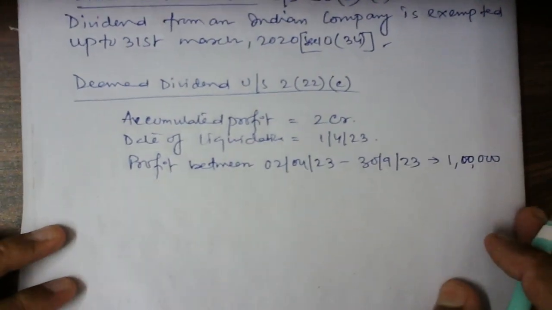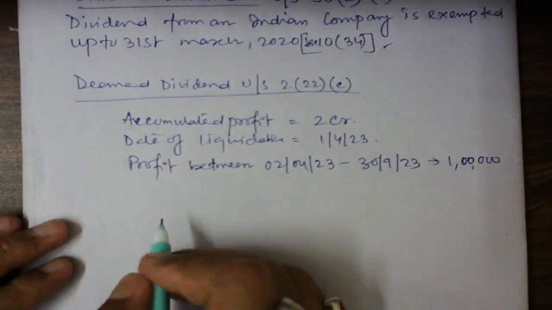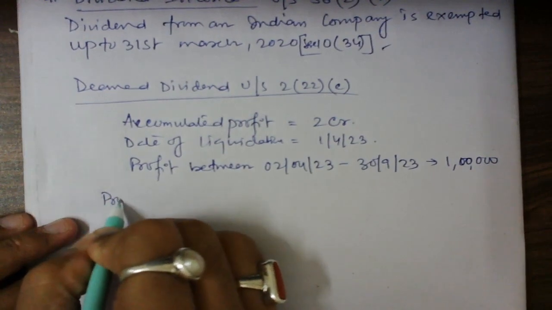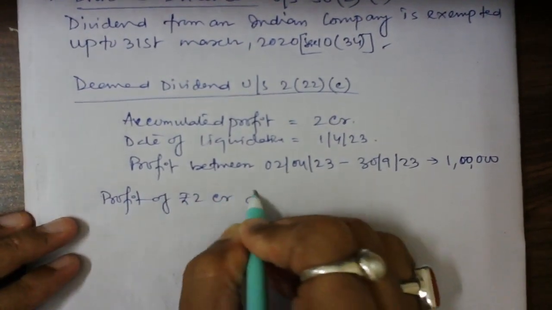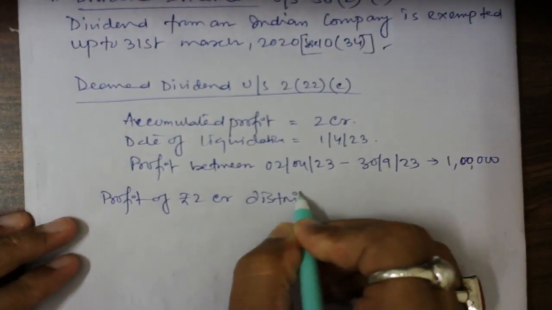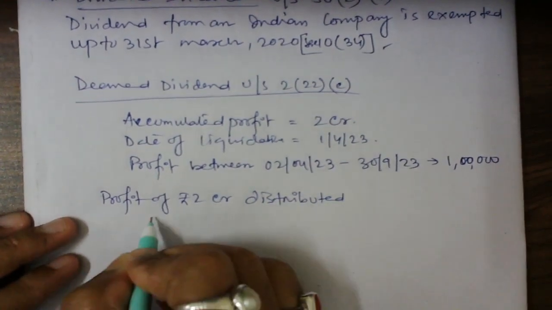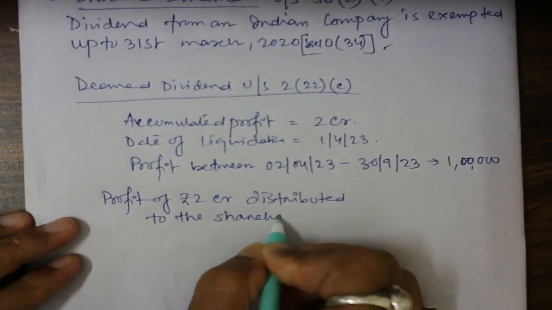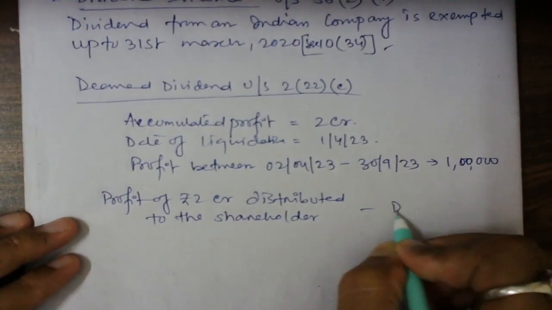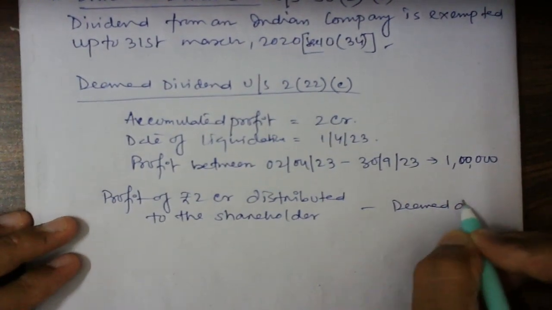Now if I tell you what is called a deemed dividend: profit of rupees 2 CR distributed to the shareholder is a deemed dividend, perfect.